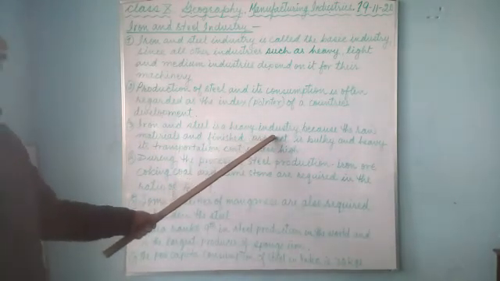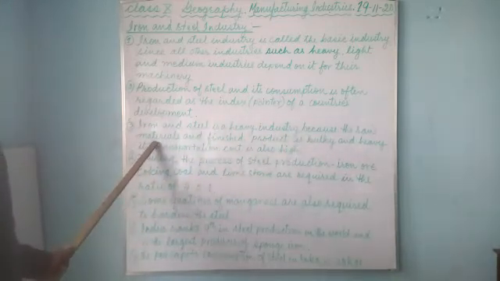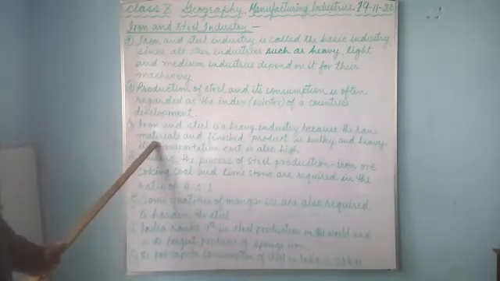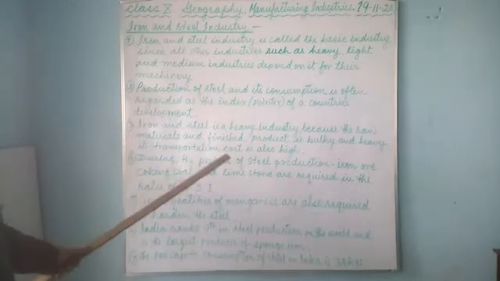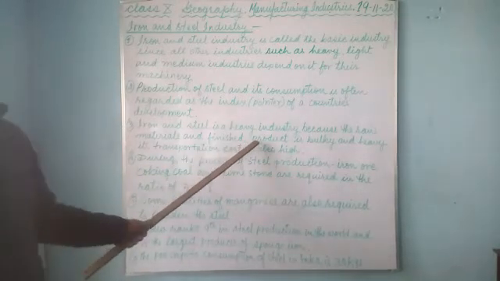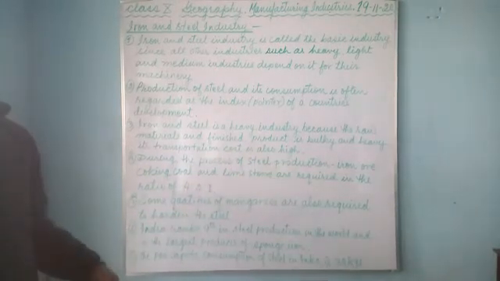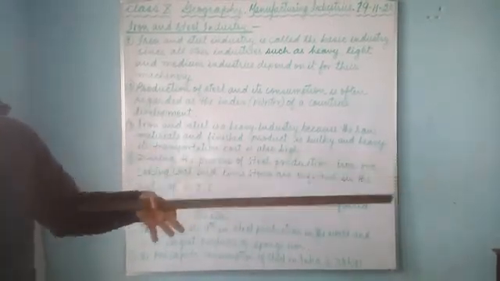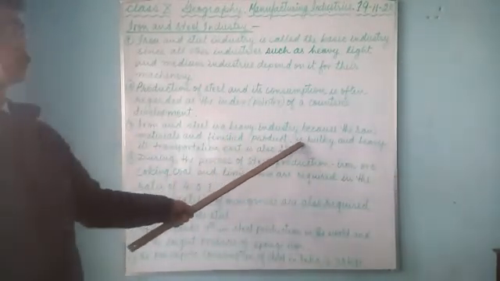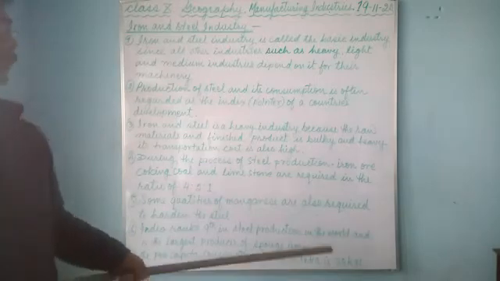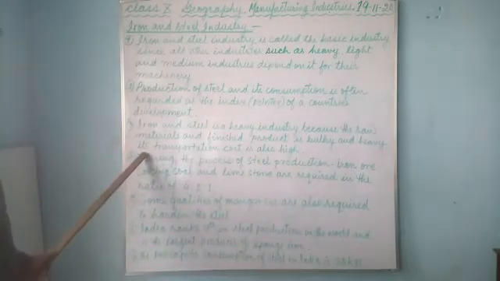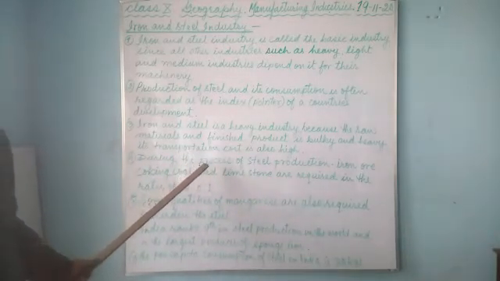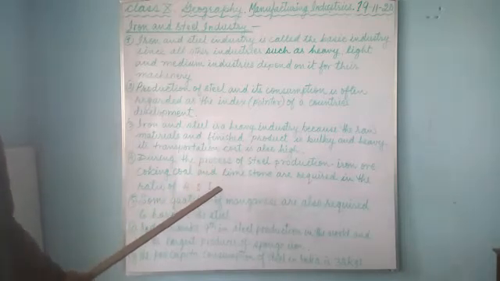Now here in number 3, iron and steel is a heavy industry. It is a heavy industry because the raw material is also very heavy. Iron ore is very heavy and bulky, and the finished product, which is the block of iron, is also bulky and heavy. The cost of transportation is very high.